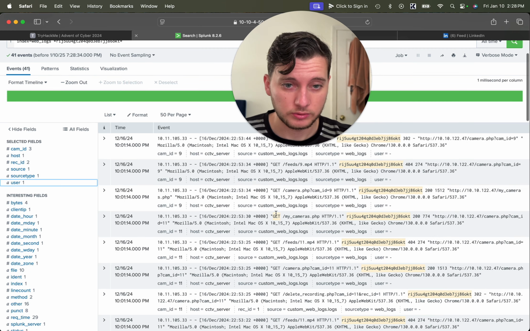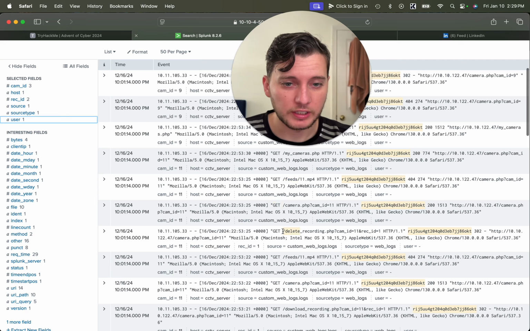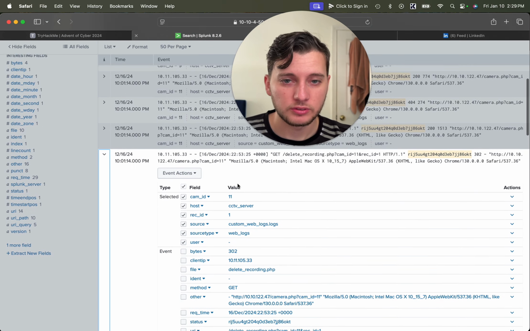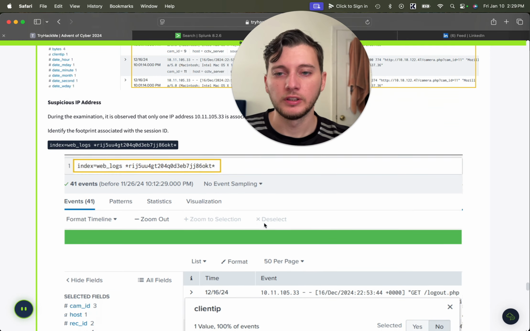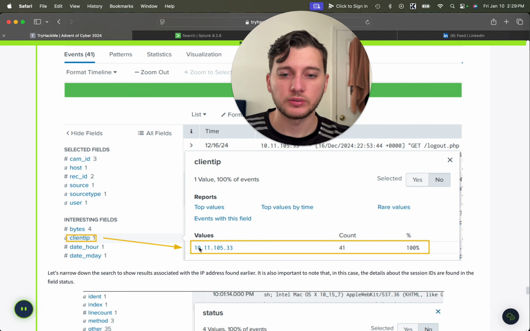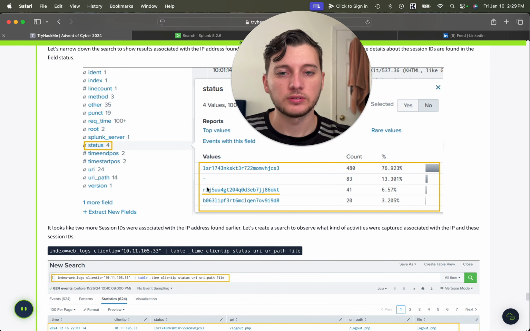41 events. So you can see the web requests here. Here we go. Get delete recording is what we want to look at. So it came from a Mac. Cool. So yeah, we can see we get an IP. Let's narrow down the search to show results associated with the IP address found earlier. It is important to note that in this case, the details about the session IDs are found in the field status.